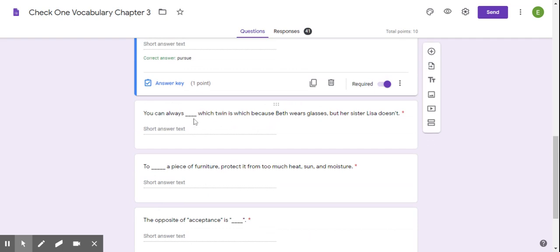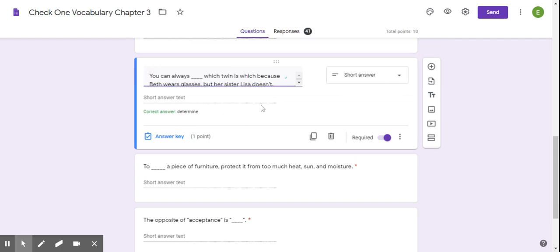Sorry. You can always blank which twin is which because Beth wears glasses and her sister Lisa doesn't. So you can always determine which twin is which because Beth wears glasses and her sister Lisa doesn't. You can tell the difference, you can use context clues to figure out which is which. You're determining it.